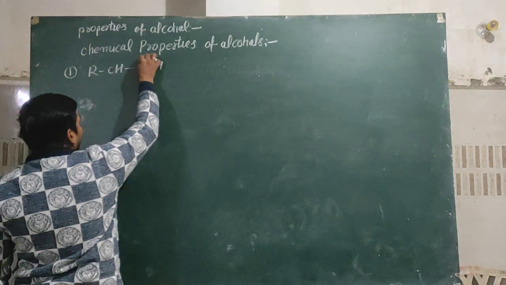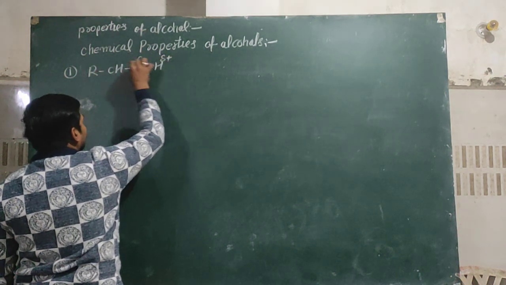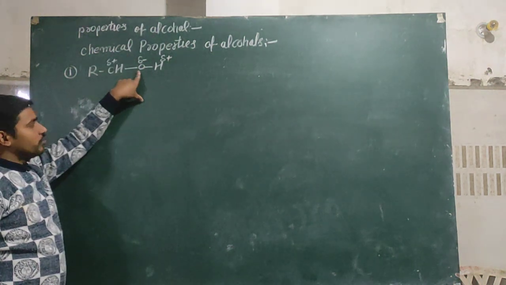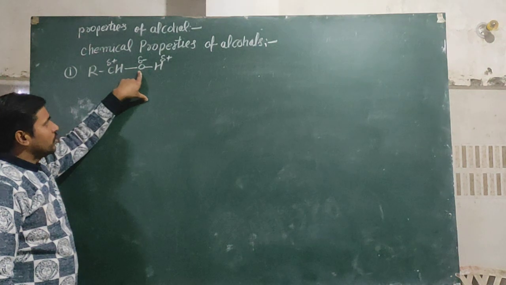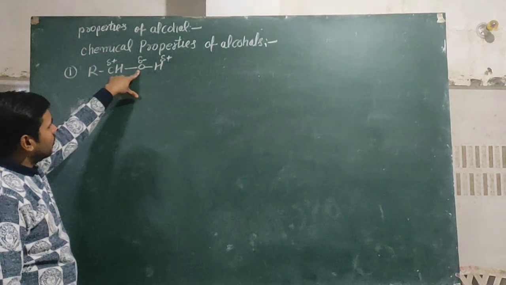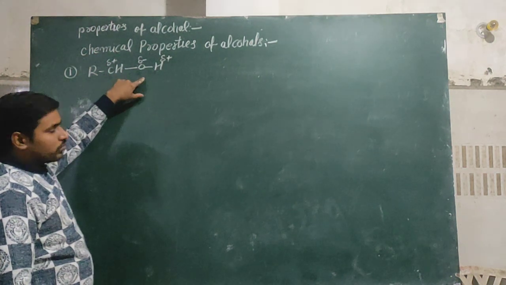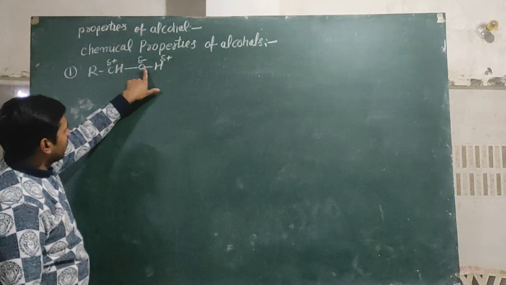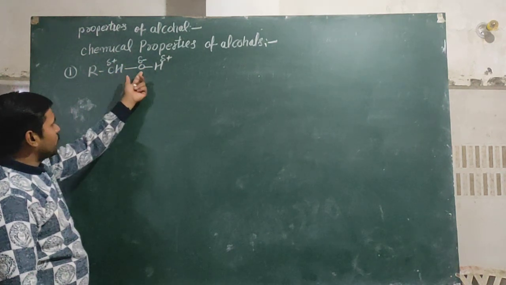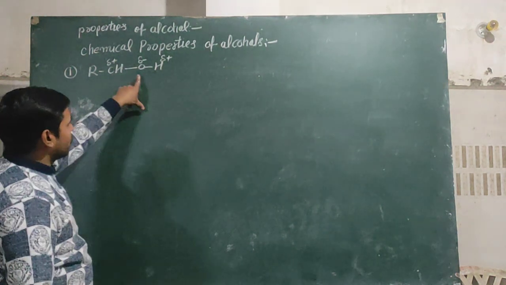Alcohol always has partial negative and partial positive charges. The electronegativity of oxygen is greater than hydrogen, and also greater than carbon. Then from both sides, the OH bond and the CO bond, it can gain electrons due to high electronegativity.